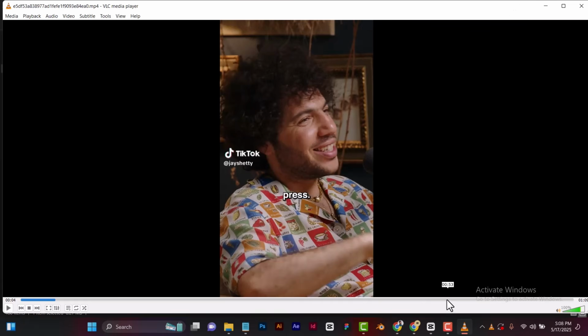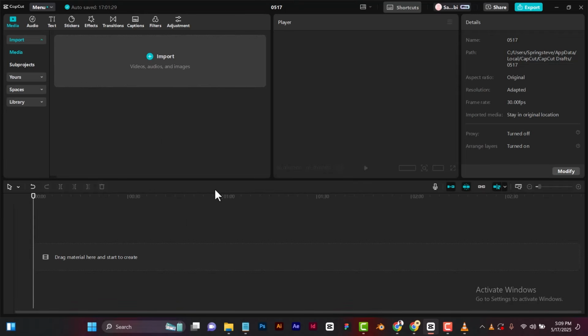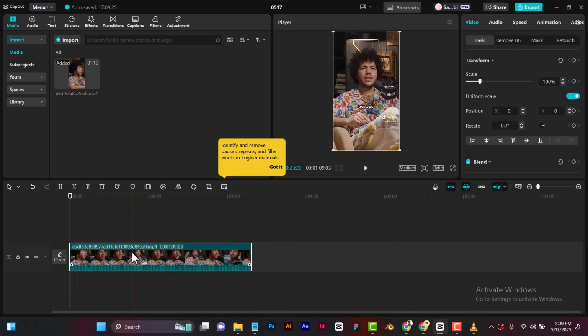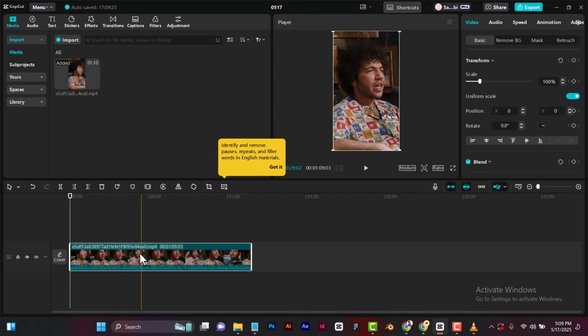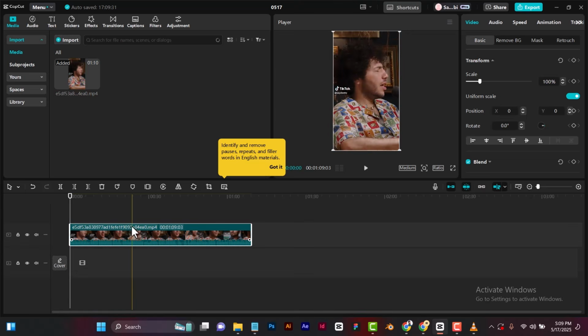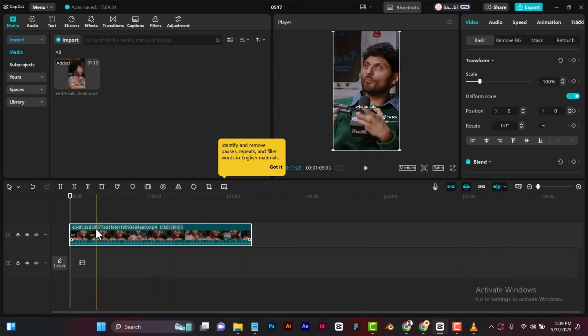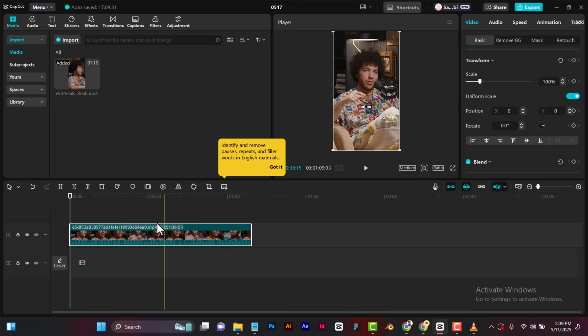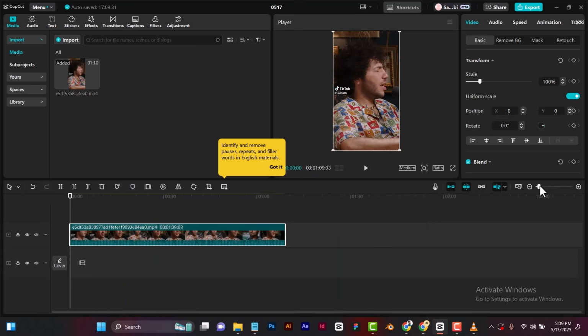The next place we are going to go is CapCut. We're going to bring that video into CapCut, and then cut out the voices and save the voices separately. So now we have our video here. All you need to do is take this above the primary timeline, because the primary timeline always merges most of the cut clips, and we don't want it to merge at this point. So all you need to do is zoom in.